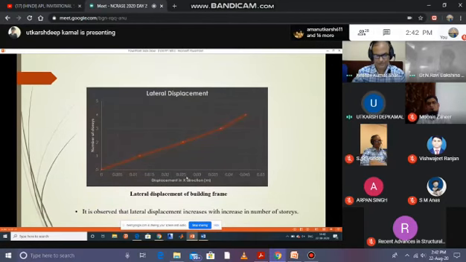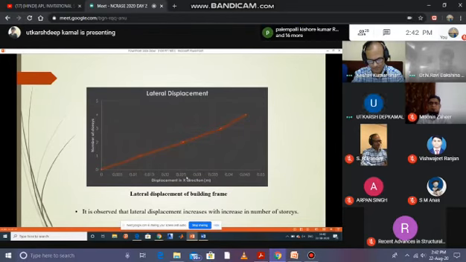Now lateral displacement of building frames is given as in the figure. As we go up, the displacement increases.